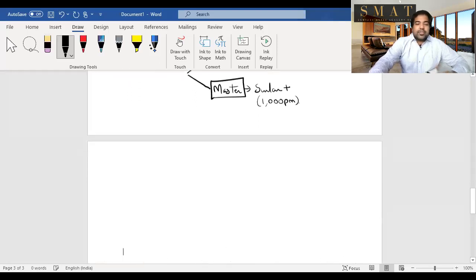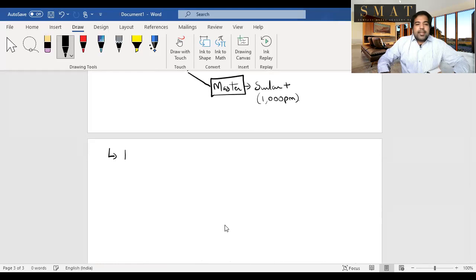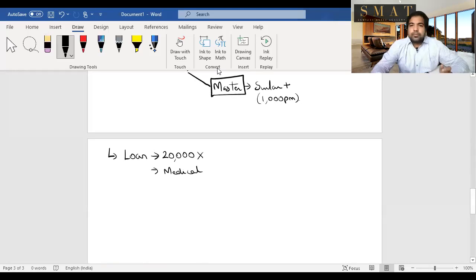All right, let's move ahead, guys, to the next perquisite. The next perquisite is very interesting. It's a loan. Guys, can your master give you a loan? Of course, he should help you in very difficult times. So loan up to 20,000. Guys, no problem with a loan up to 20,000, but that amount has to be cumulative. Loan for medical purposes also, there is no problem. Loan up to 20,000, there is no problem for small loans, but cumulatively it should not go more than 20,000. So if you get one loan of 12,000 and one loan of 9,000, that is 21,000, then on that there will be a perquisite valuation, which we will see how.